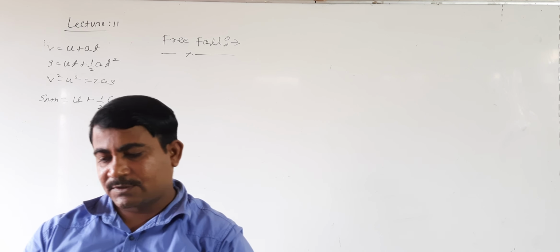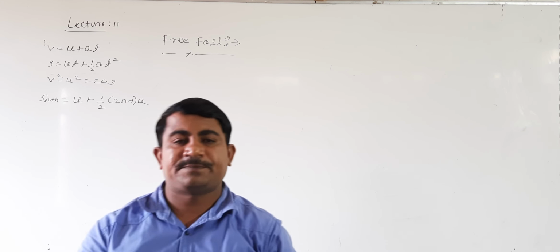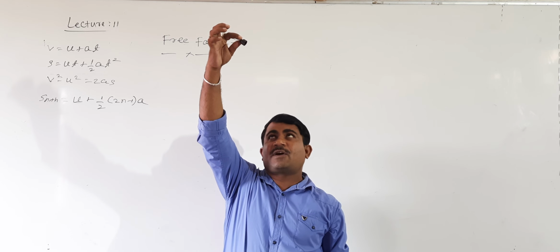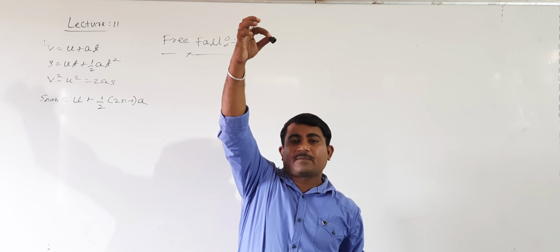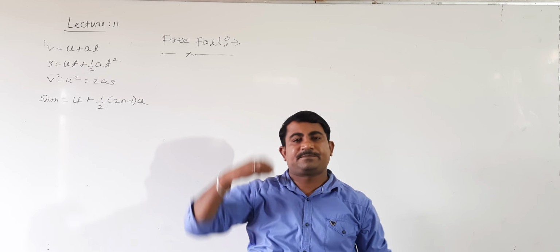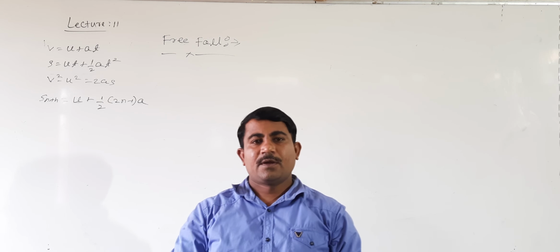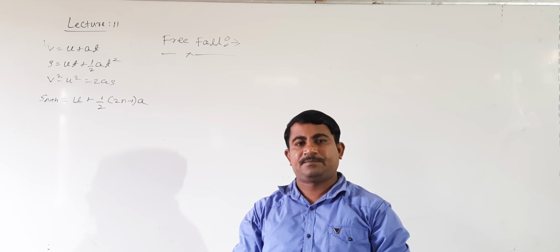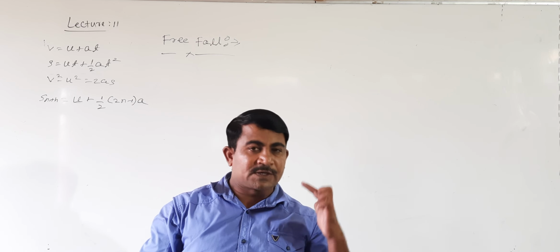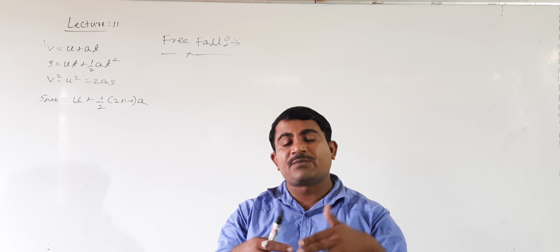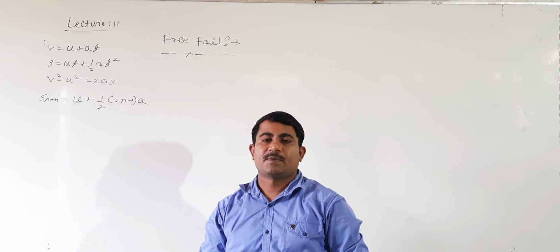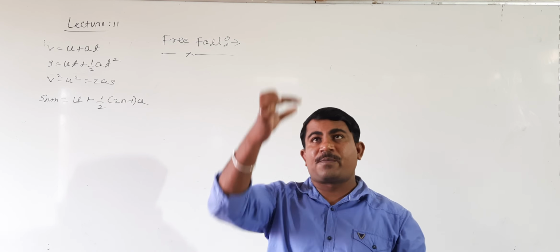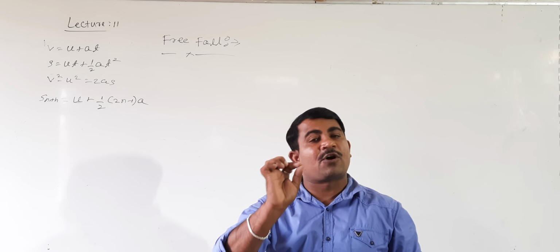Look at me, students. I will take this one object, right? When this object is left freely from the hand, it goes toward the center of the earth. The body goes toward the center of the earth with constant acceleration. The body is falling with constant acceleration because of what? Because of the force of gravity. Earth has a gravitational force. Due to gravitational force, the object is falling towards the earth with constant acceleration.